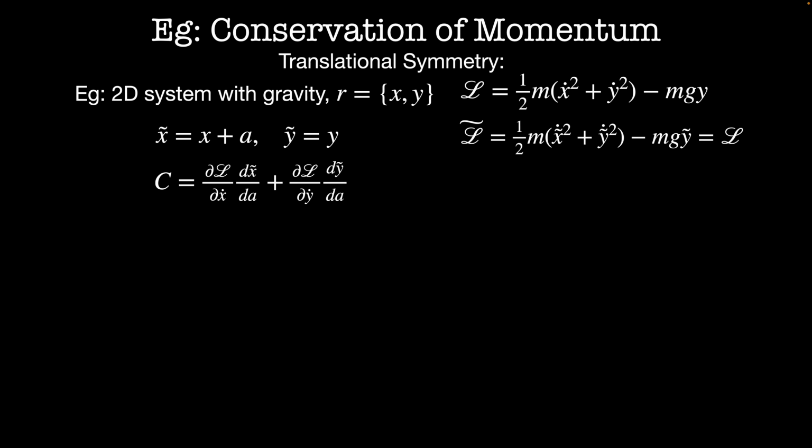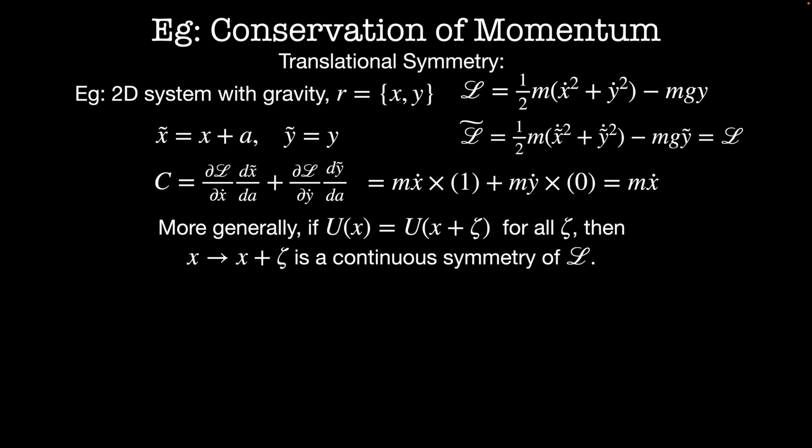Then the conserved quantity here is dL/dx-dot times dx tilde/da plus dL/dy-dot times dy tilde/da. The second term here is 0 because it doesn't depend on a. The first term, I get m x-dot times dx tilde/da, which is equal to 1. That gives me m x-dot. So my conserved quantity is momentum in the x direction. That's a really powerful statement because it relates the symmetry of my space to the actual physical quantities in the system.